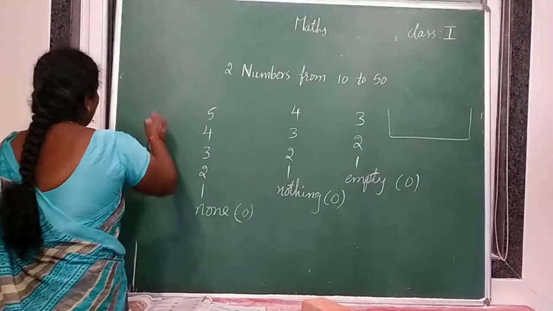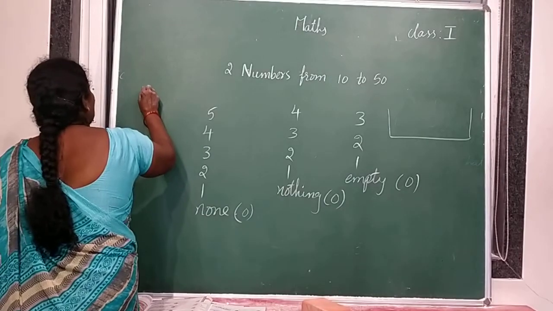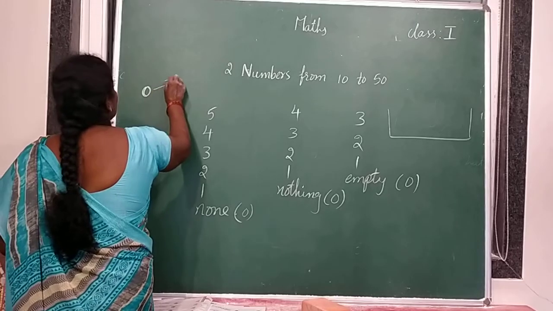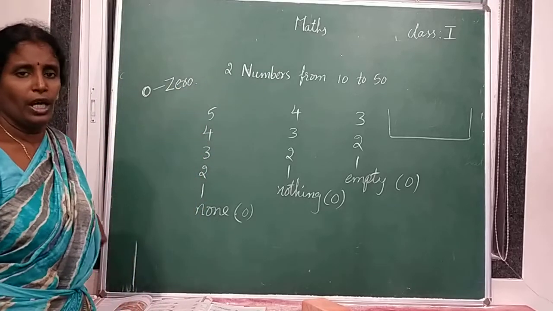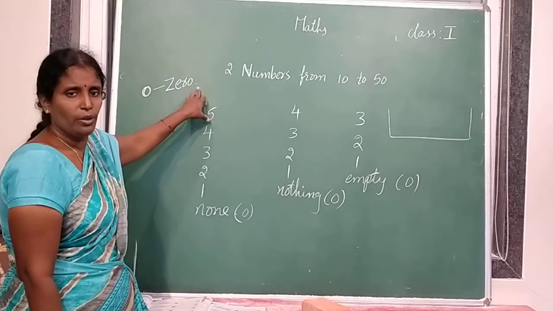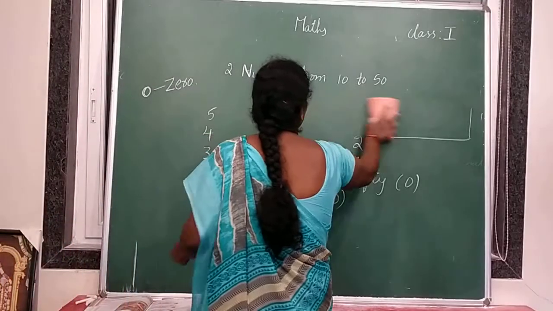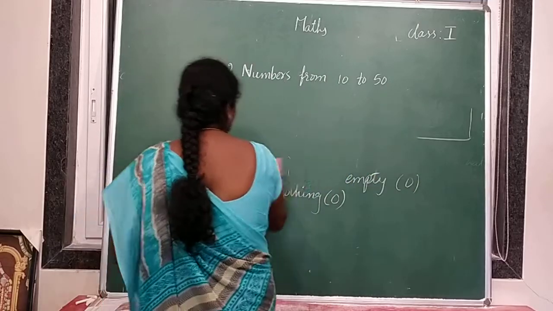So do you know what is the name of 0? This is 0, like a circle. Understood? This is 0. Its spelling is Z-E-R-O, 0. Okay? Now we are going to learn the concept of 0.